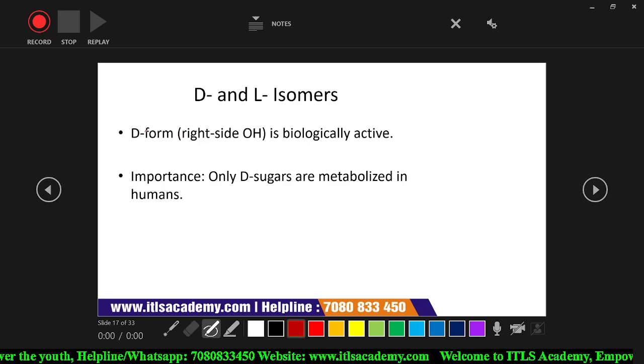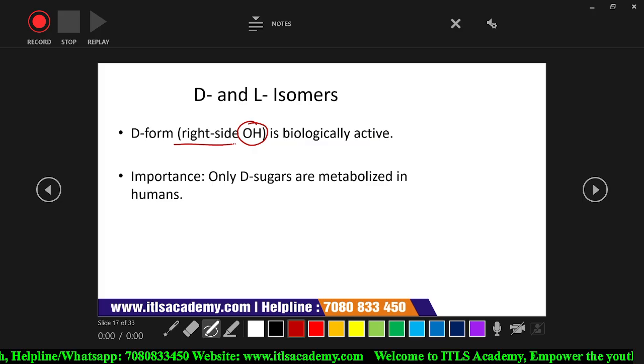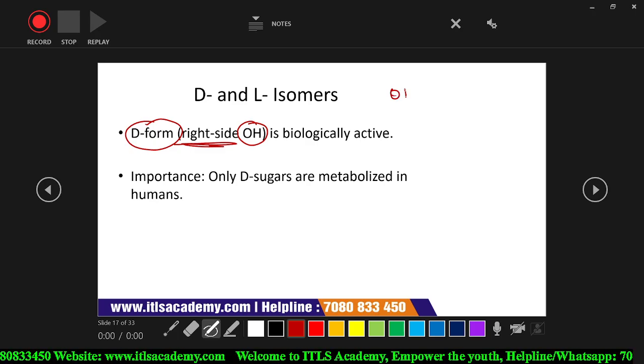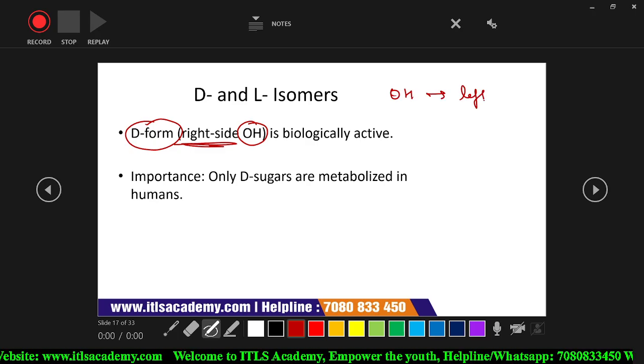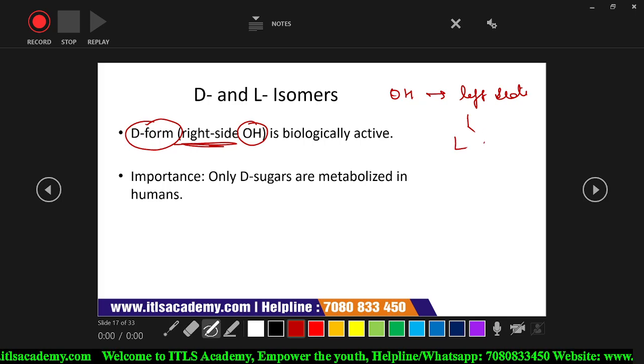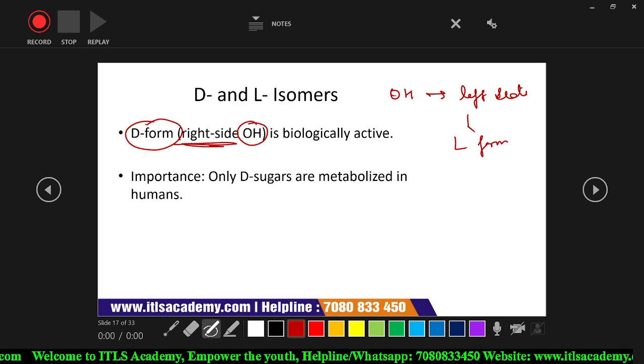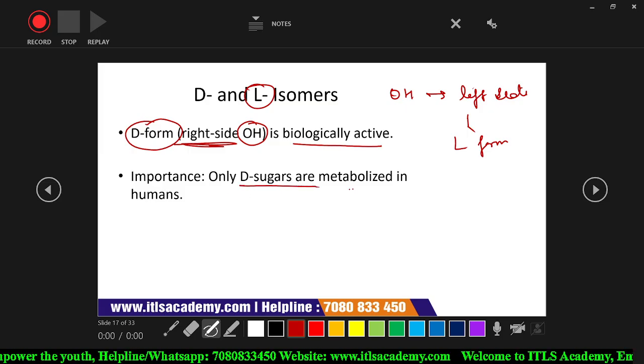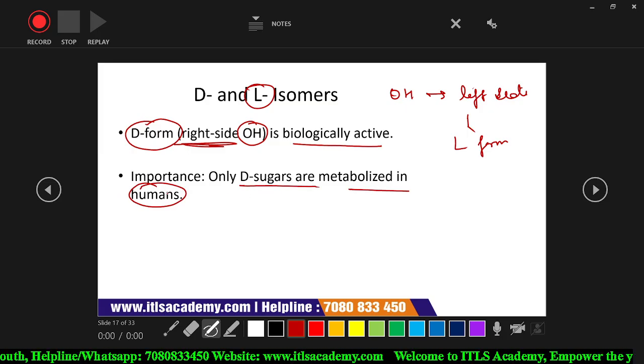D and L forms are present: when the hydroxyl group is attached at the right side, it is known as the D form, and when the hydroxyl group is present on the left side, it is known as the L form of that glucose. The D form is more biologically active than the L form. Only D sugars are metabolized in humans, not the L form. When the hydroxyl group is at the left side, it cannot be digested.